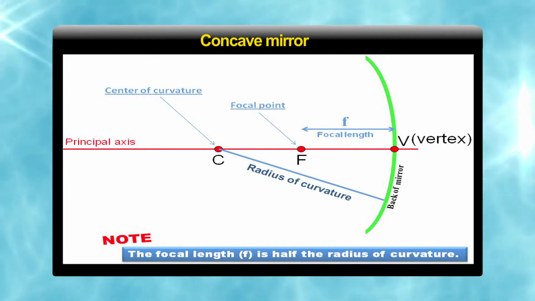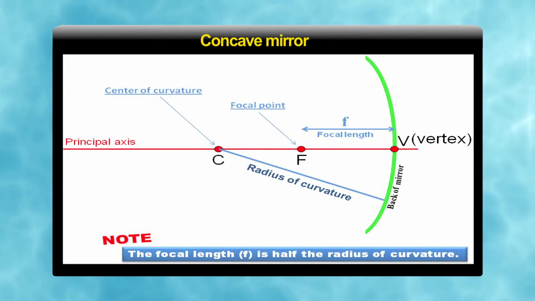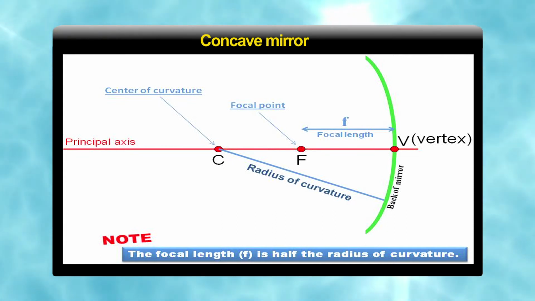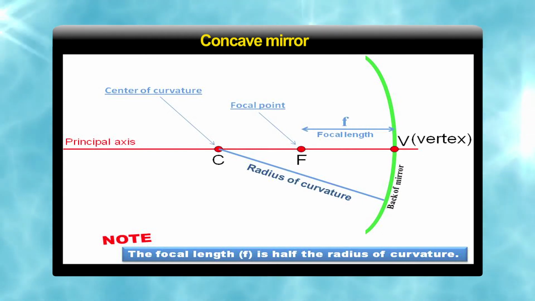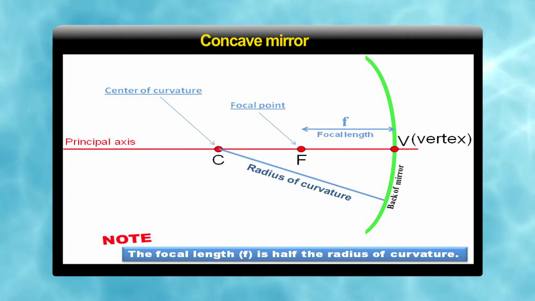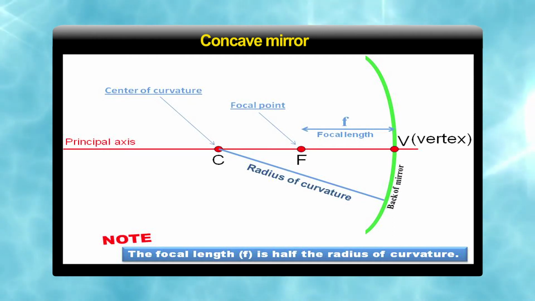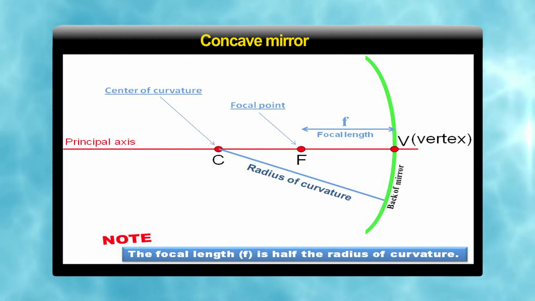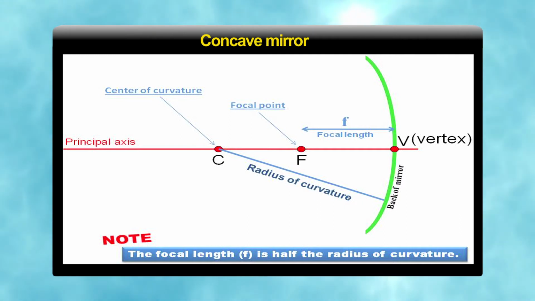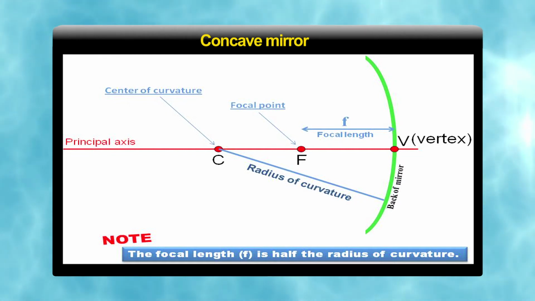Now, the focus: we have earlier seen that a light ray which comes parallel to the principal axis goes through the focus. The distance from the pole or the vertex to the focus is known as the focal length, and the radius of curvature is double the focal length. So, the focal length is half of the radius of curvature, and it is the focal length which distinguishes the different types of mirrors as per our requirement.